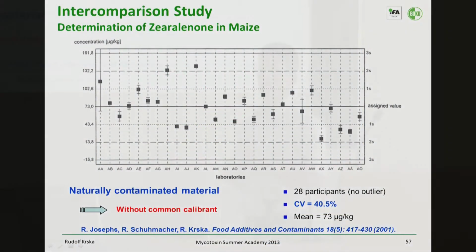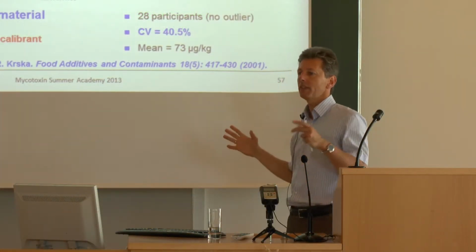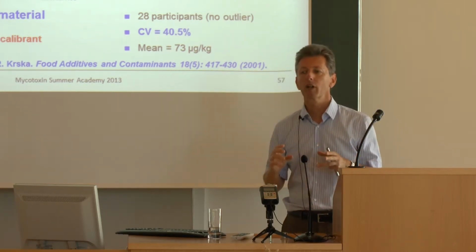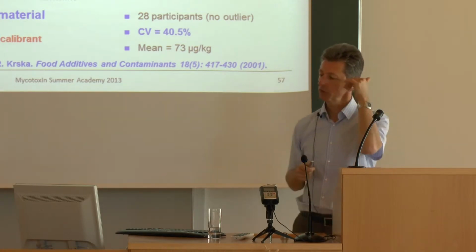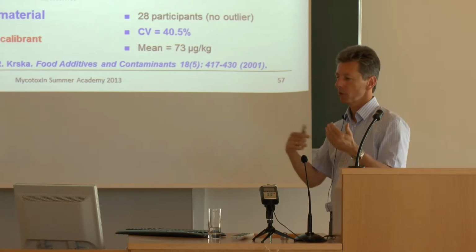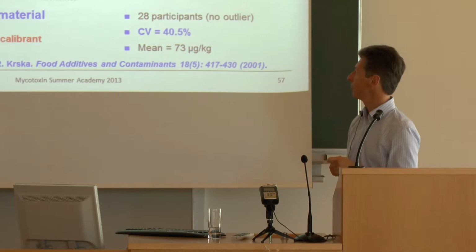So that was certainly unacceptable, because they knew right away that the level will be somewhere between 10 and 500 microgram per kilogram. So I think you would possibly get the same result by just randomly picking any number between this range, and you will possibly get a similar result.